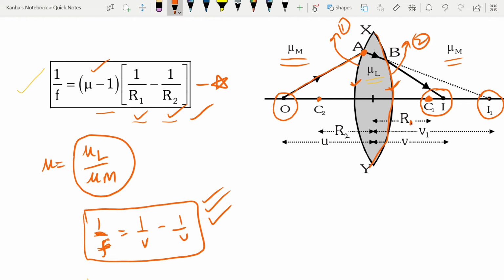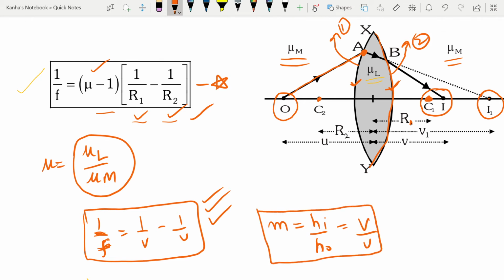Similarly, for this case you can find the magnification. Note that here the magnification is h1 by h naught, or h of image by h of object. It's nothing but v by u. For the mirror case you had minus v by u. Here it is v by u. The rest of the things are just the same.